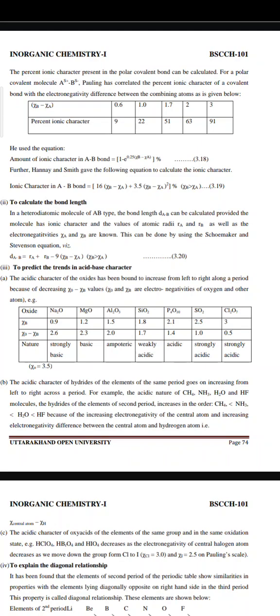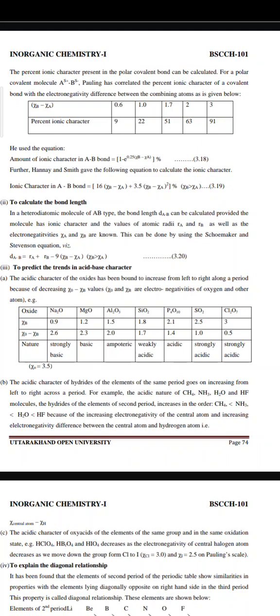For a polar covalent molecule, Pauling has correlated the percent ionic character of a covalent bond with the electronegativity difference between the combining atoms, as given below. If the electronegativity difference of B minus A is equal to 0.6, then percent ionic character is 9. If 1.0, then percent ionic character is 22. If 1.7, then percent ionic character is 51, and so on. He used the equation for the amount of ionic character in the AB bond.